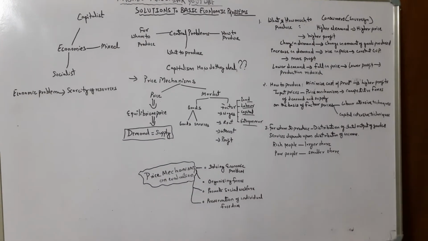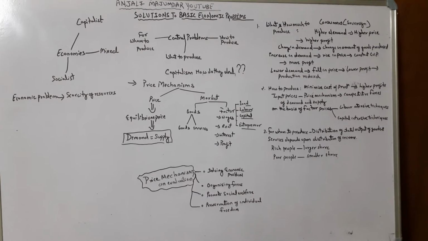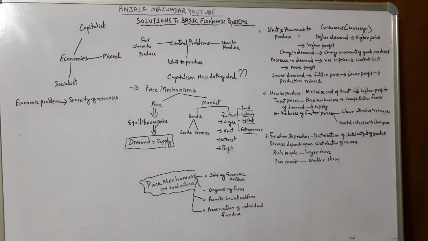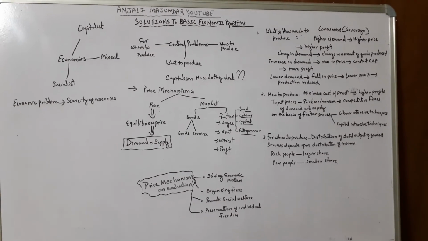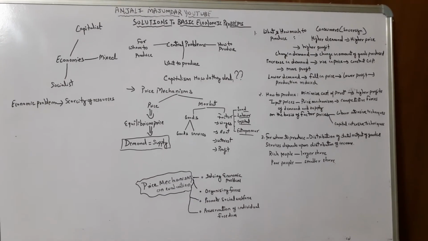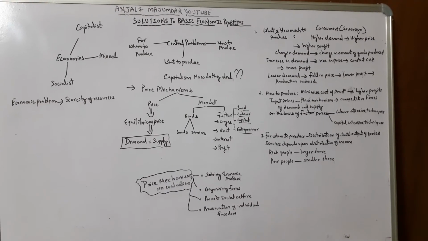Now here, minimum cost of production means input prices. Input prices, again here the price mechanism will come. Price mechanism means competitive forces of demand and supply. Input prices means the factors of production which you are using in the production of goods, right? Land, labor, capital, entrepreneur. These are the factors of production. So these are the input prices.